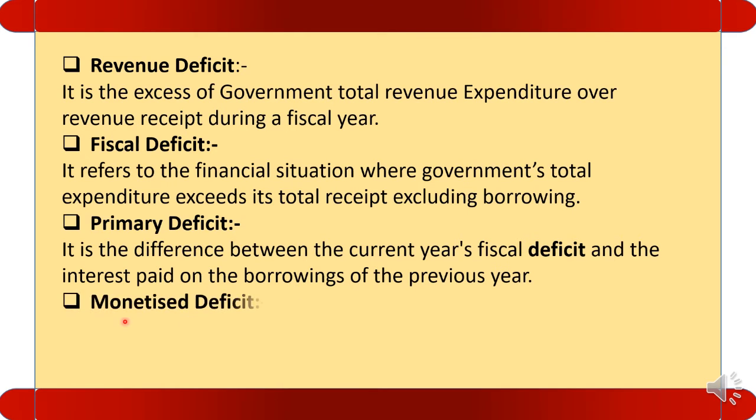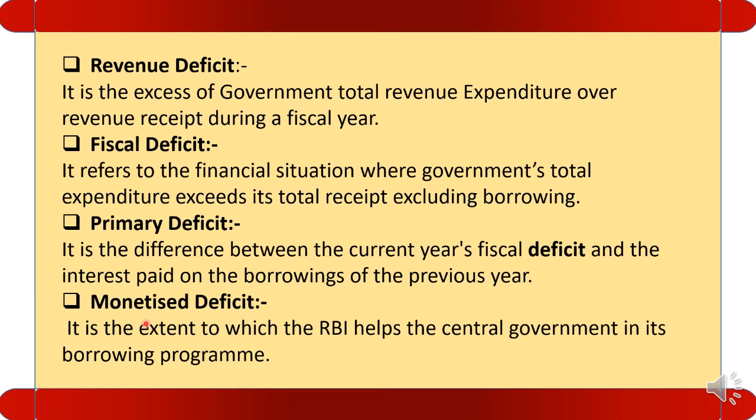Now let us see the monetized deficit. It is the extent to which RBI helps the central government in its borrowing program. The money borrowed by the central government from the RBI is called the monetized deficit.